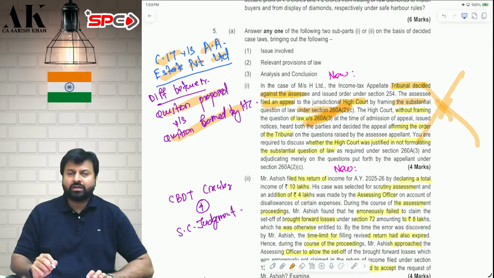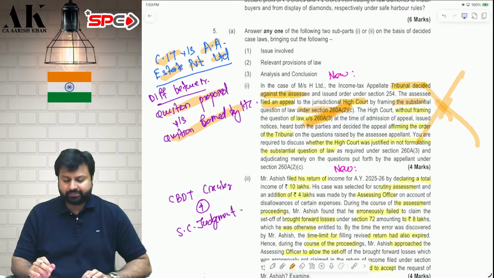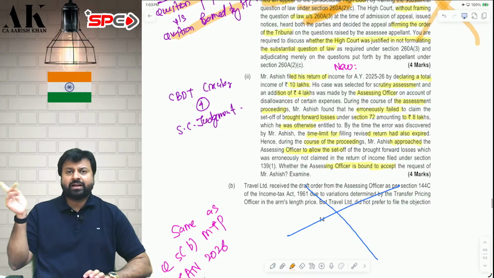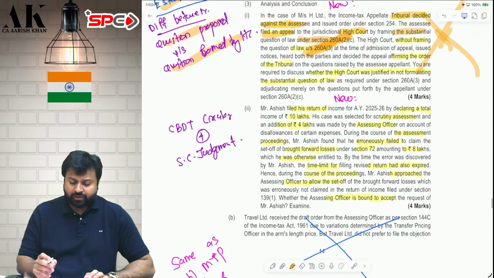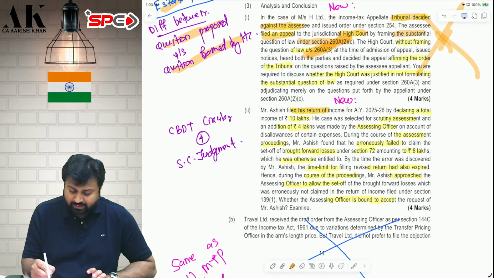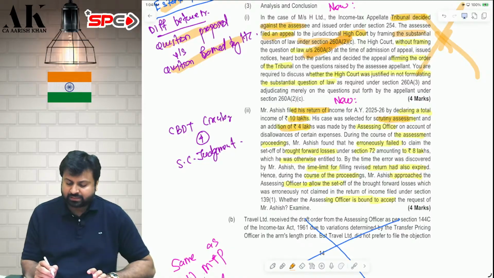The High Court has not done the homework. Therefore, the judgment is incorrect. Next question, which we have done in our question bank also, if you remember. The assessee filed return of income, declaring income of 10 lakh rupees. His case was selected for scrutiny, and the AO added 4 lakh rupees during the assessment.